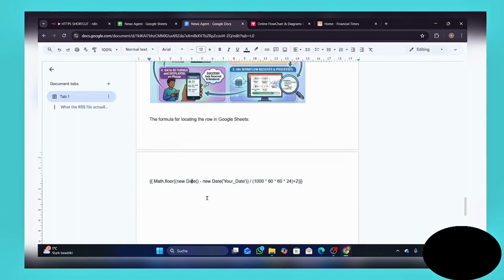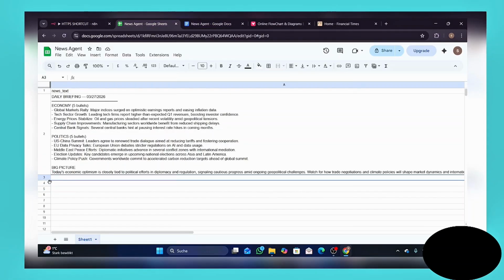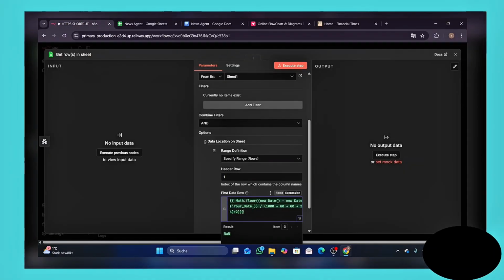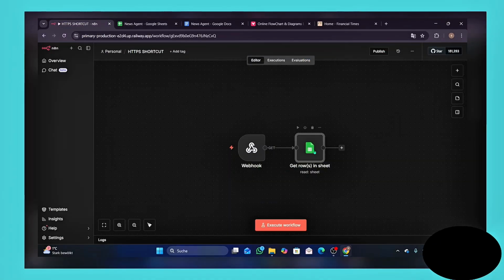I prepared in our docs this variable that's going to calculate, using our date, where our row is going to be for our date. So just paste it in there, and also put in the date. In my case, 2026. It has to be in this format, by the way. As you guys see, the result is 2, and 2 is also perfect because our news is in the same row. So let's add the next node.